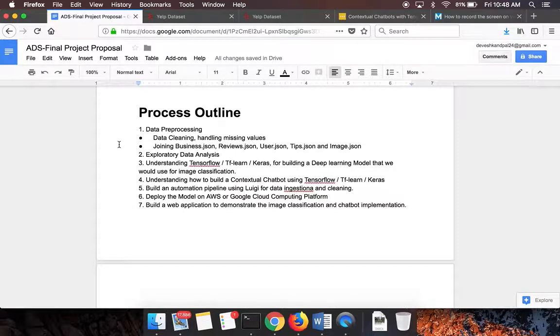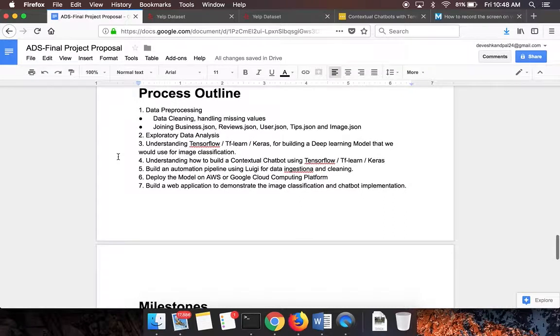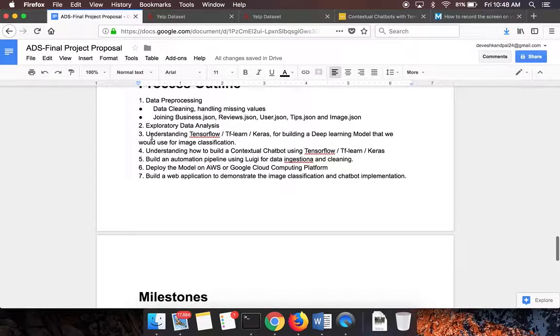The process outlined is the entire data engineering and data science pipeline that we would be following, starting with data pre-processing, which would involve cleaning the data, handling missing values, joining these different JSON files, and doing an EDA. We would want to use tools like Tableau or Power BI to visualize our EDAs. Then we would move towards using TensorFlow or an abstraction over TensorFlow like TFLearn or Keras for building a deep learning model that we would use for image classification, and likely for building a contextual chatbot as well.